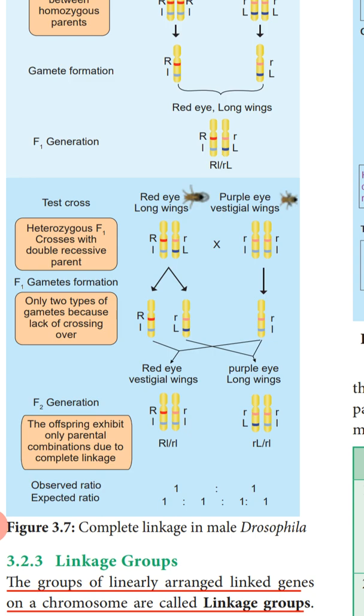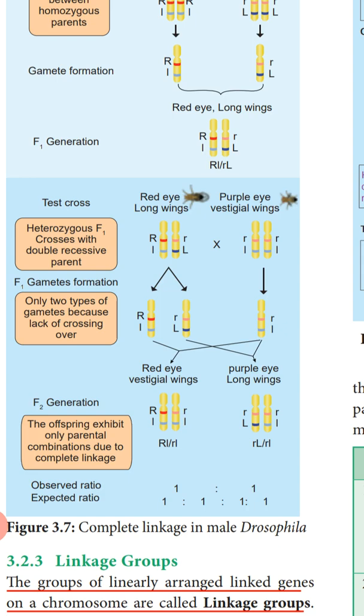Next, the test cross is done with purple eyes and vestigial wings, that is the recessive character. When this heterozygous variety is crossed with the recessive variety, what we are getting in the next generation is red eye vestigial wings and purple eye long wings. Here the expected ratio is 1:1:1:1, but we are getting only 1:1, that is only the parental types.